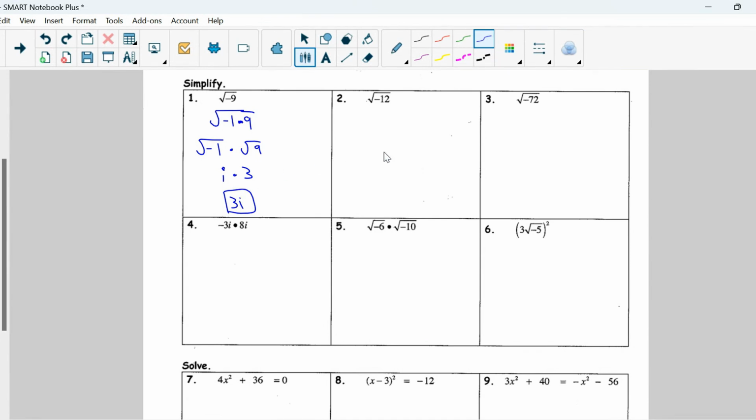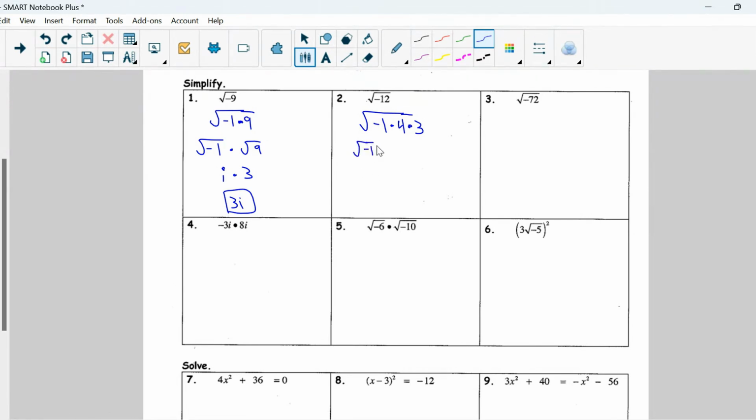Very similarly, if we were to do number 2 here, we could simplify negative square root of 12 by factoring it as negative 1 times, and then we might as well factor 12 as well, so we can simplify as 4 times 3. Okay? We simplified this way because 4 is a perfect square. Let's separate our radicals.